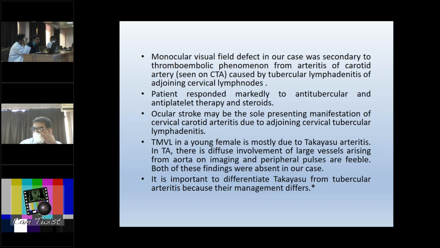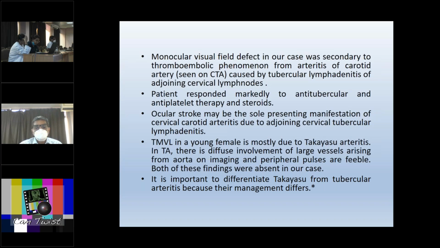Now, transient monocular vision loss in a young female is mostly due to Takayasu arteritis. In Takayasu, however, there is diffuse involvement of large vessels arising from the aorta on imaging, and peripheral pulses are feeble. Both of these findings were absent in our case. It is important to differentiate Takayasu from tubercular arteritis because their management differs. It is to be noted that transient monocular vision loss is not common in Takayasu, and if at all it happens, it is mostly bilateral.